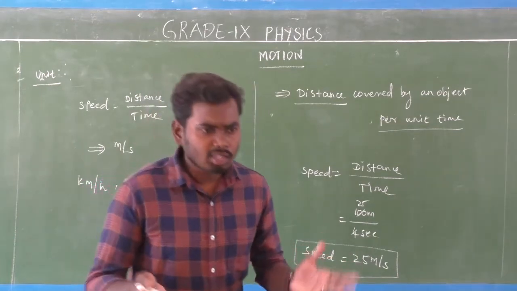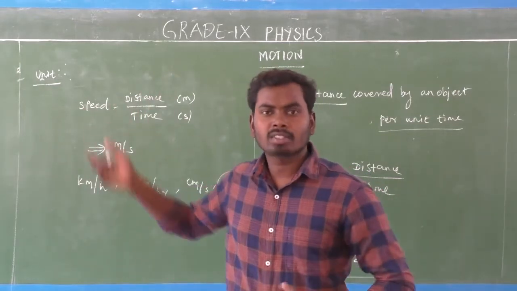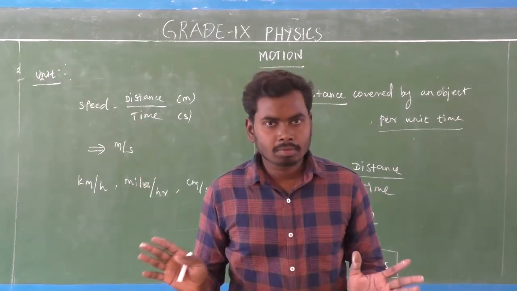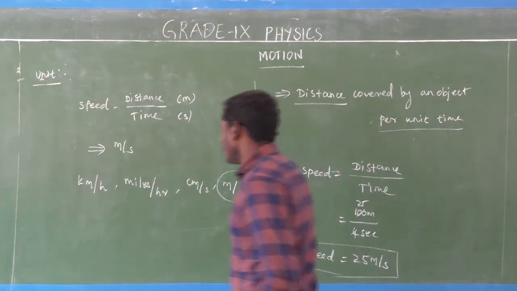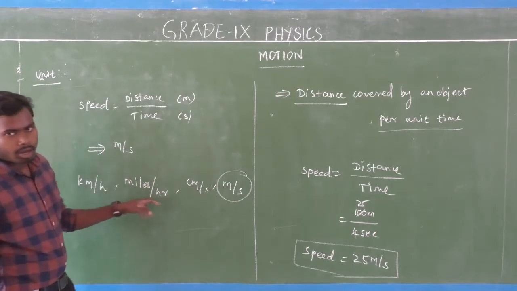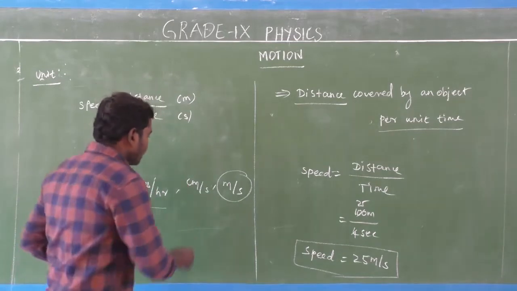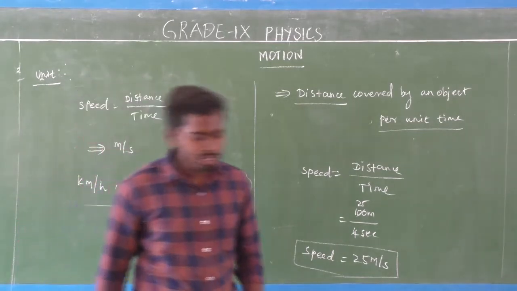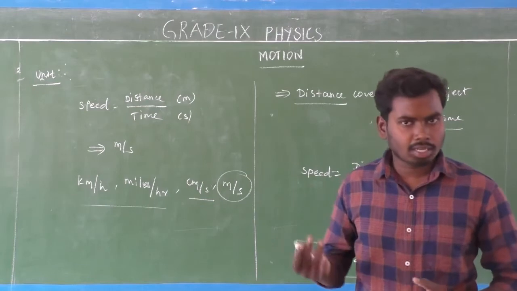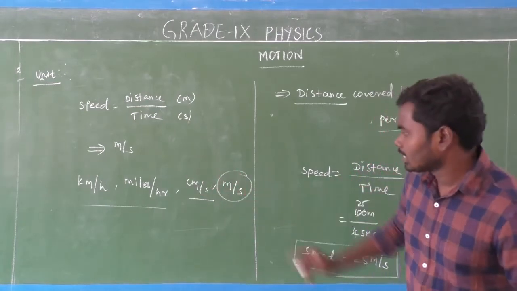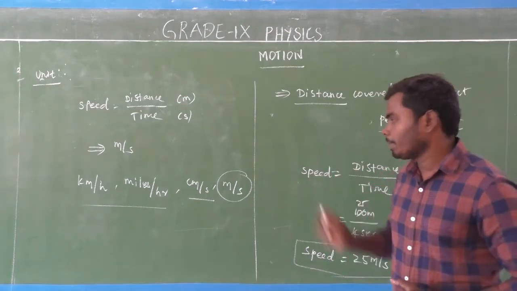What is SI unit, sir? SI unit is the International System of Units, a standardized unit. So at the worldwide level, the speed unit is meter per second. Wherever you go, the SI unit never changes. Kilometer per hour and miles per hour are used to measure larger quantities. Centimeter per second and meter per second are used to measure smaller quantities. We have so many units to measure speed, but the SI unit is only one, meter per second.